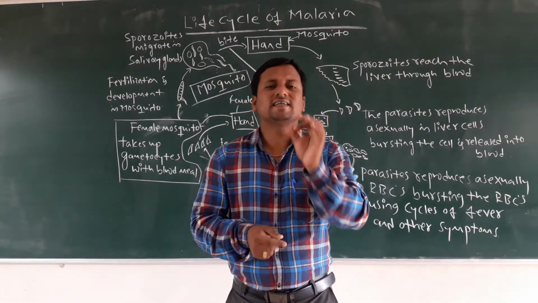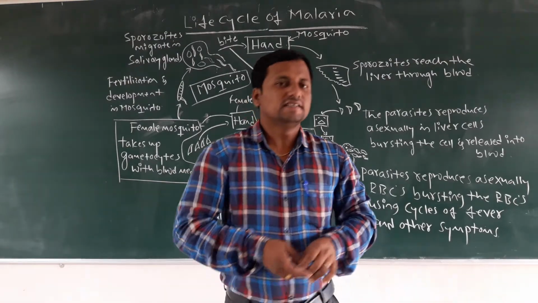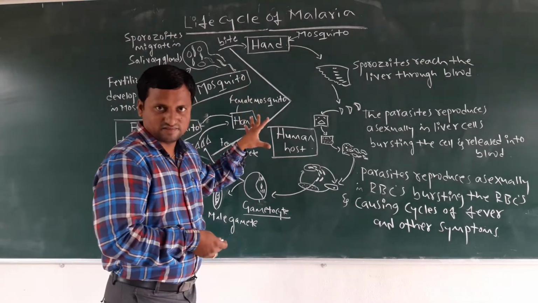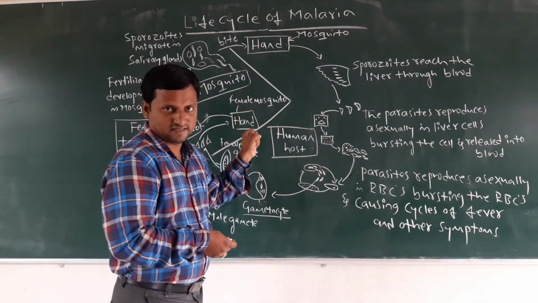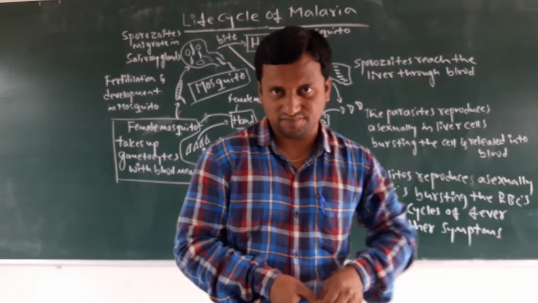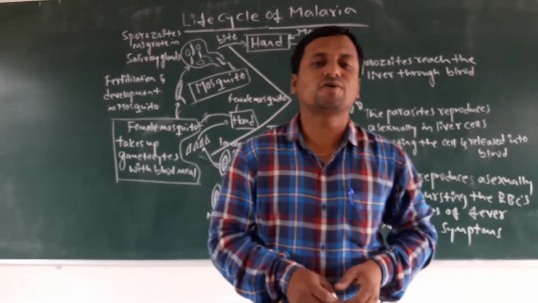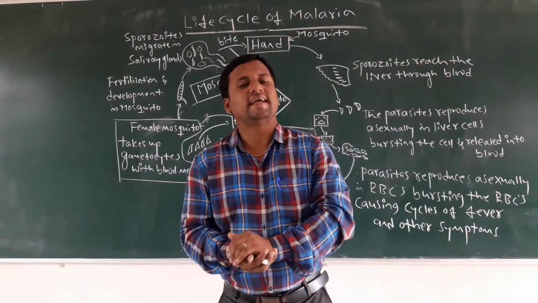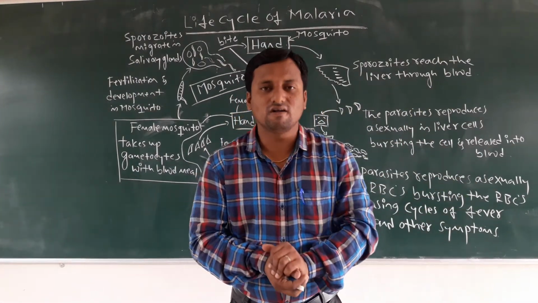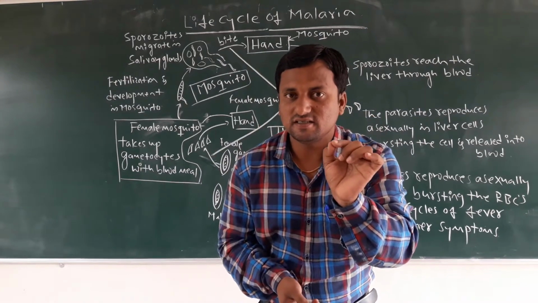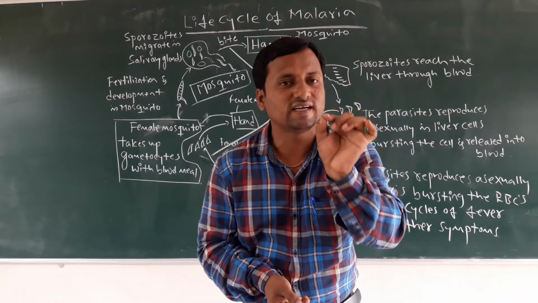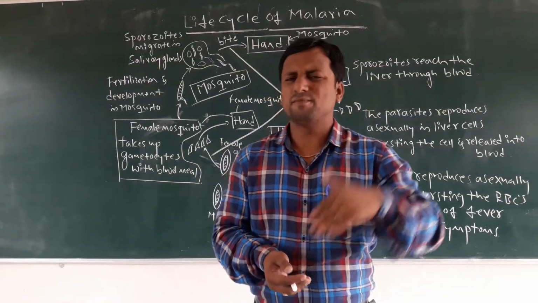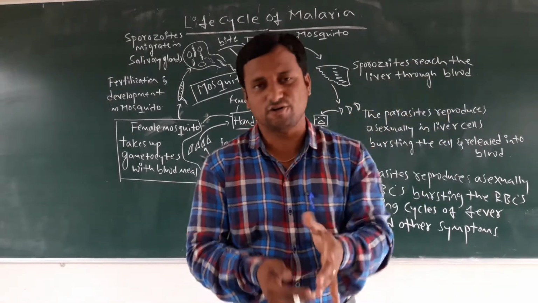If we consider the history, this malarial transmission cycle was discovered by Ronald Ross. That's why it is also called the Ross cycle. In the year 1897, Ronald Ross discovered the Plasmodium species, which had first appeared in gorillas around 10,000 years ago.